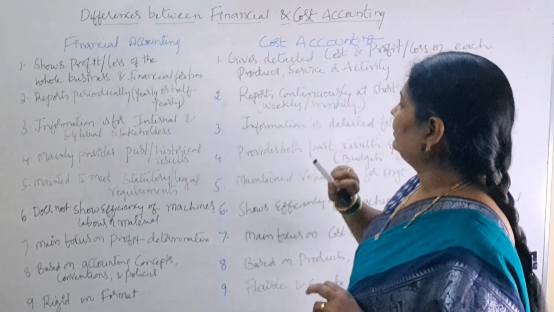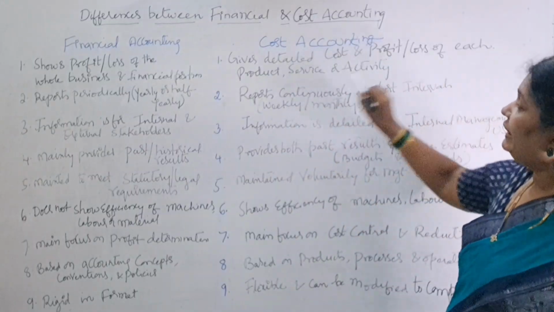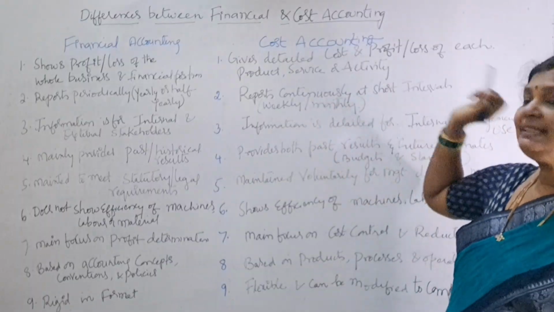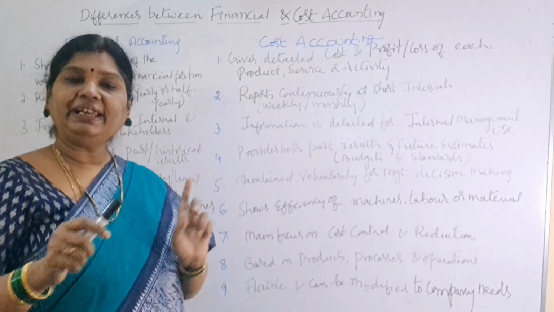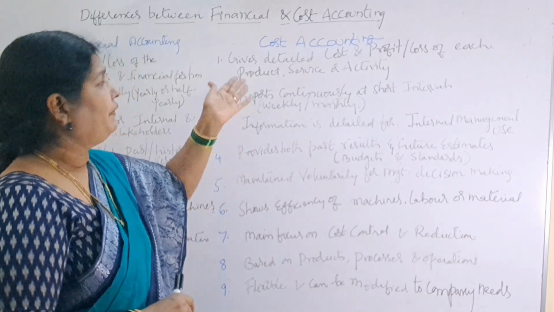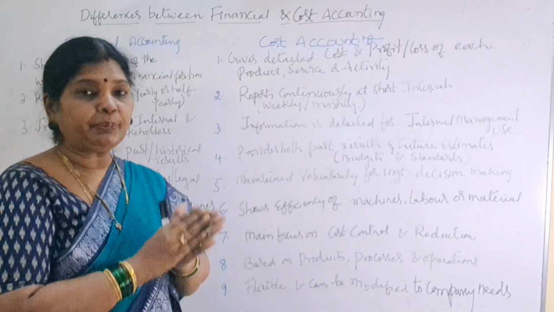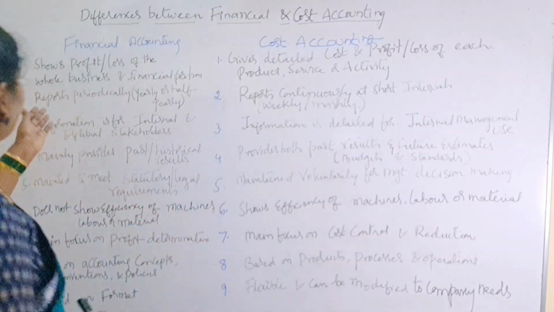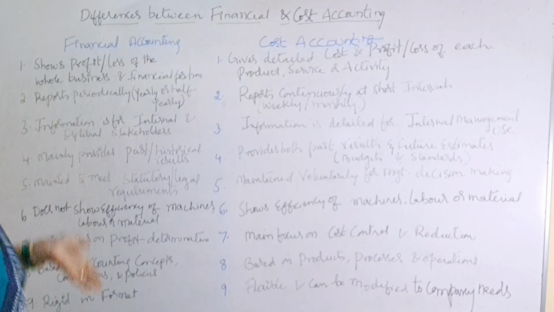And if you come to cost accounting, it gives detailed cost and profit or loss of each product, each service, and each activity. Financial accounting relates to the entire company. So here in cost accounting, we have a detailed cost or detailed profit or loss of a particular product, service or activity.